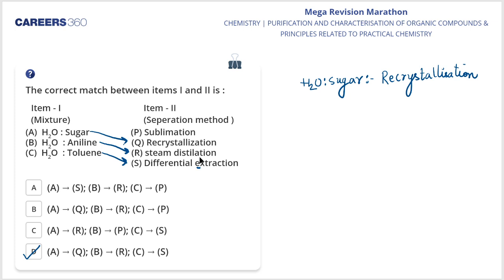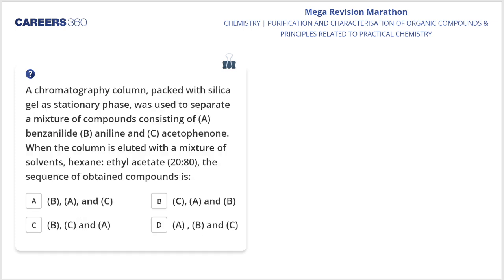Okay, my dear students, let's move on to the next question. Here goes the next question. A chromatography column packed with silica gel as a stationary phase was used to separate a mixture of compounds consisting of A, benzanilide, B, aniline, and C, acetophenone.